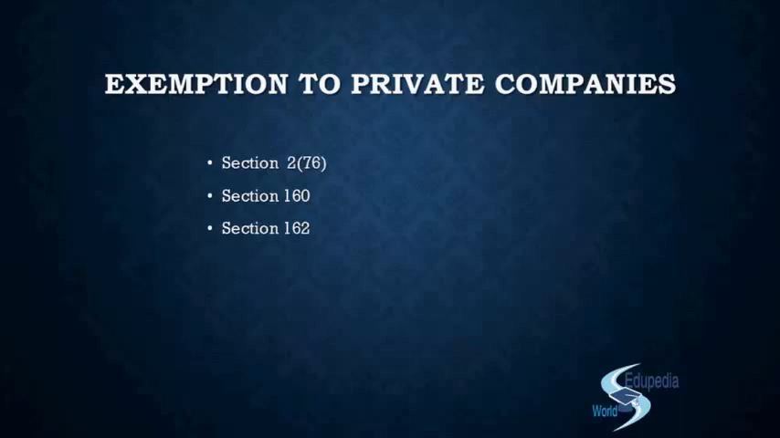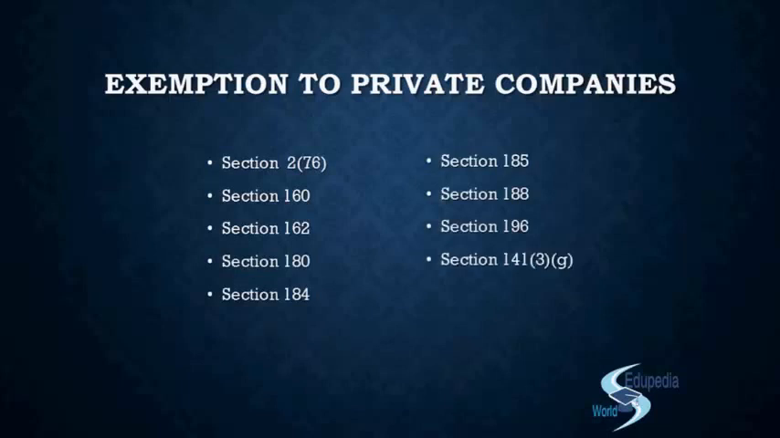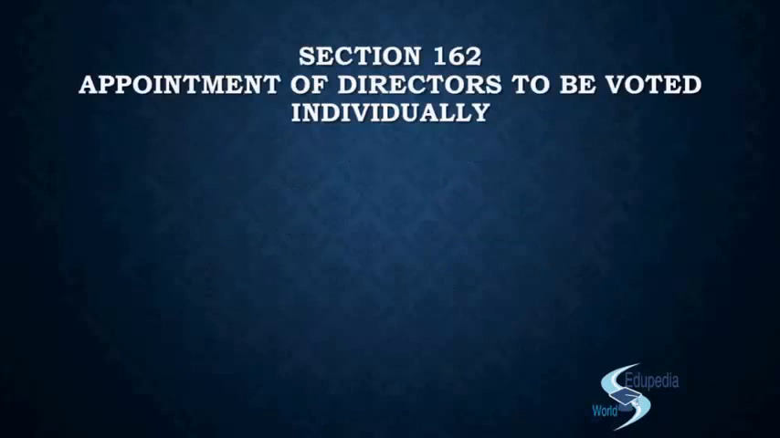Next we have section 162, 180, 84, 85, 88, 196 and section 141 subsection 3G. These are the other sections where you have exemptions relating to the private companies, right? So let us see what section 162 has to offer. Section 162, appointment of directors to be voted individually. I hope all of you remember the provisions of 162.